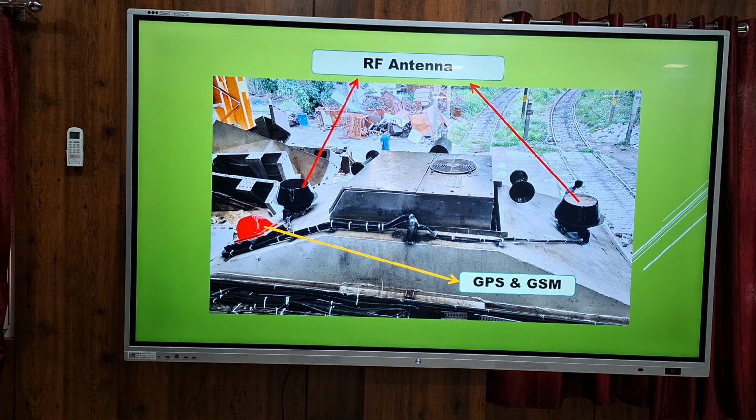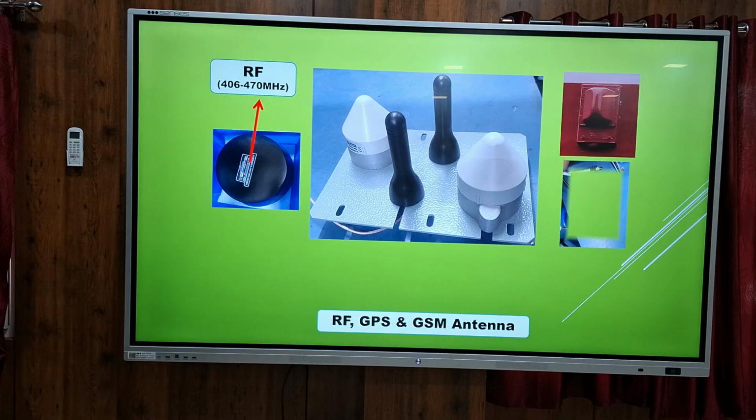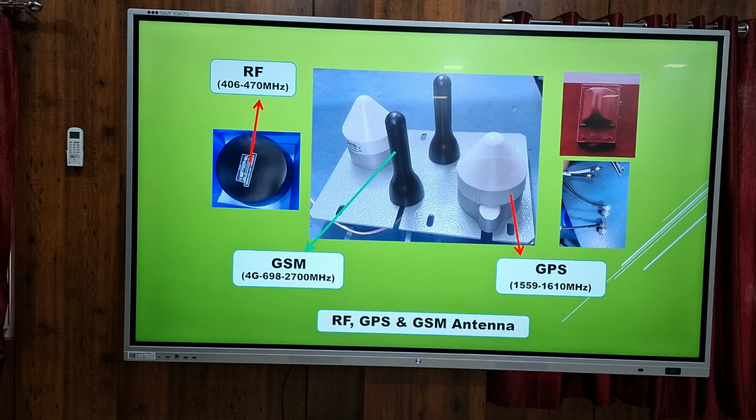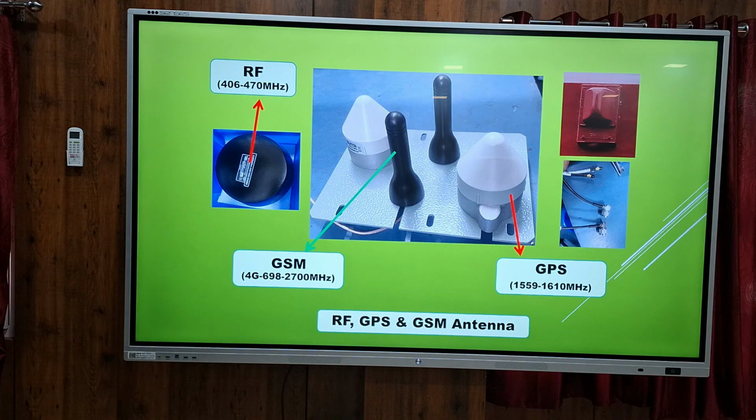Each cab will have 2 RF antennas because that is the primary mode of communication. So these are the operating frequency ranges. Radio frequency 406 to 470 megahertz. GSM 4G we are using 698 to 2700 megahertz, and also GPS 1559 to 1610.